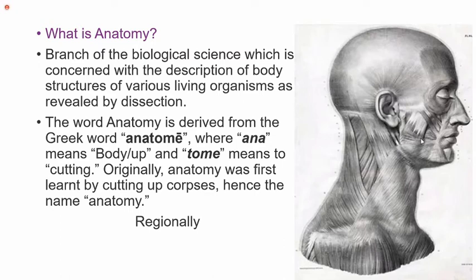So what is anatomy? Basically, we read biology. We read chemistry, we read physics in science. But within biology, when you search what kind of biological activities or what kind of biological tissue you want to examine, it divides again into human, animal, plant, like that. The branch of anatomy is basically a biological science, exactly concerned with the description of body structure of various living organisms.